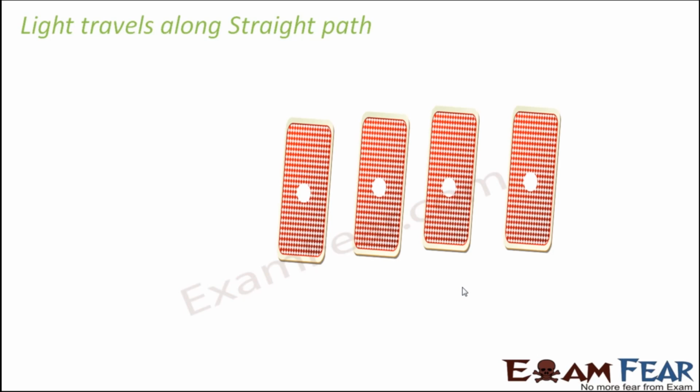For this you would need some playing cards. Take some playing cards, make holes at the center of each of them. And now you take a laser light. Now if you have not seen a laser light, you will get it in any stationery shop, or maybe you will find it in the lab of your school. Basically the laser light produces a narrow beam of light. It's like one strong intense beam of light. It's very distinctly seen as a line.